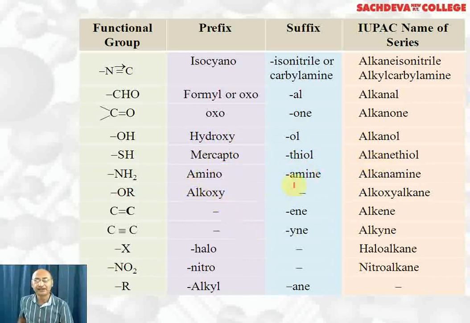Amino group is the prefix, amine is the suffix, alkanamine is the name of the family. Alkoxy is the prefix, there is no suffix for ether, alkoxyalkane is the family. For the carbon-carbon double bond, the only suffix we have is "ene". For the triple bond we have the suffix "yne". These are called alkenes with double bond. Triple bonds are called alkynes. Halo and nitro alkyl have only prefix: haloalkanes, nitroalkanes, alkyl groups are taken as prefix. If they are saturated, "ane" is the suffix.